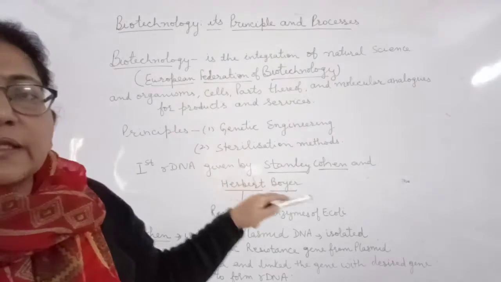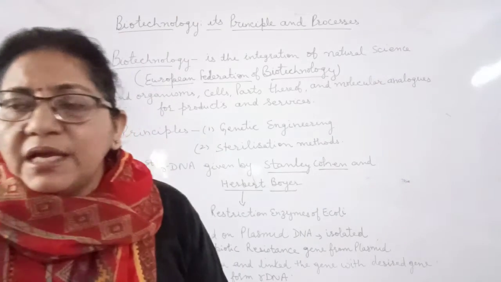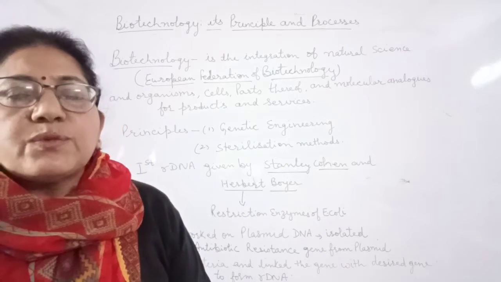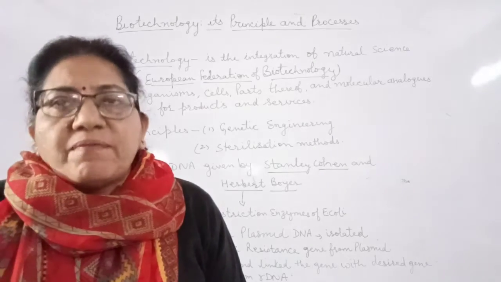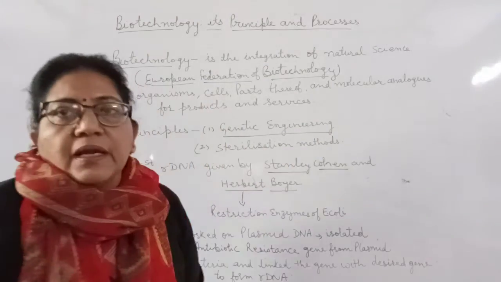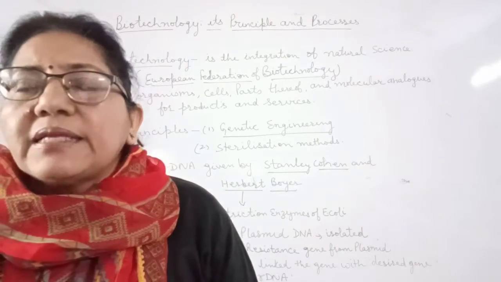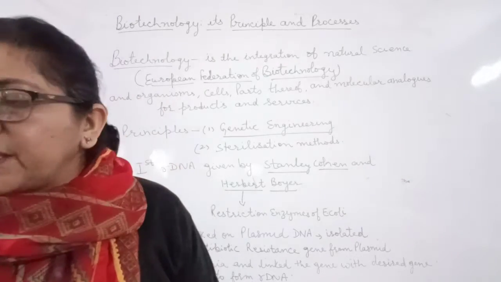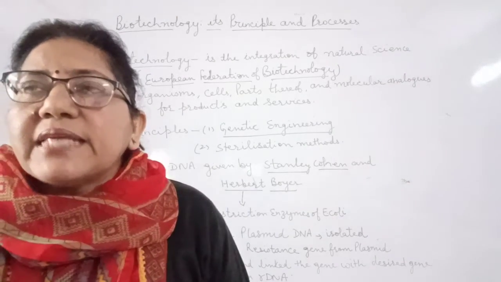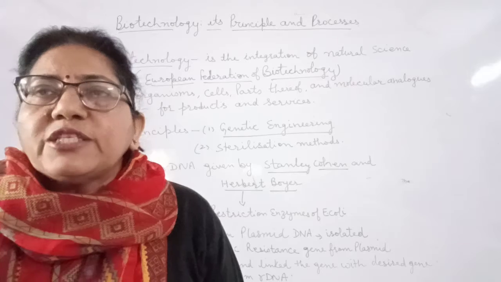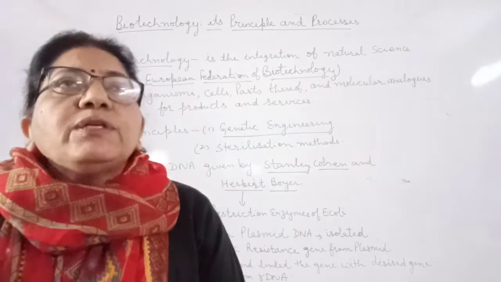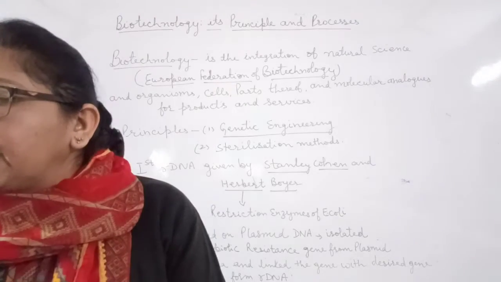While going through the principles of biotechnology, there are two main principles, or you can say the core techniques by which we can study and perform our experiments in the lab. Number one is genetic engineering. So what do we mean by genetic engineering? It is just the manipulation of the genes present in the living organisms so that we can get a desirable result. Whenever there is some manipulation, there is some change in the plants or animals, that changes the phenotypic expression of the plant.